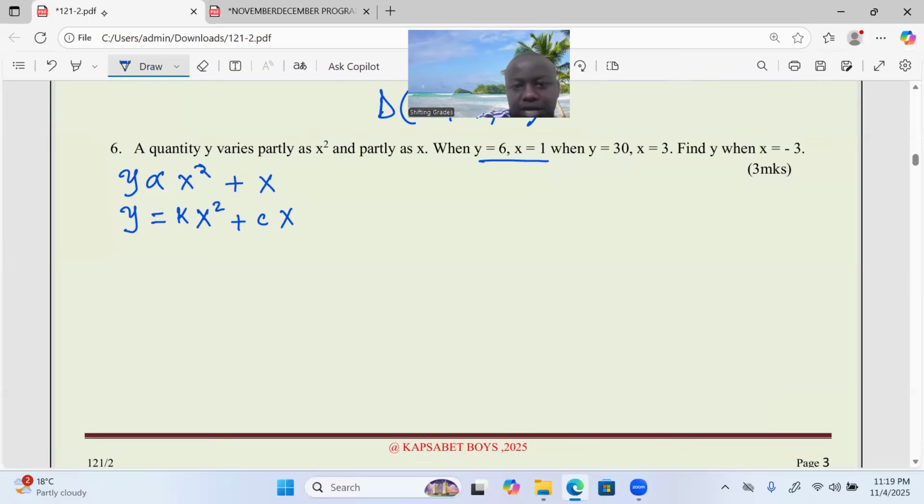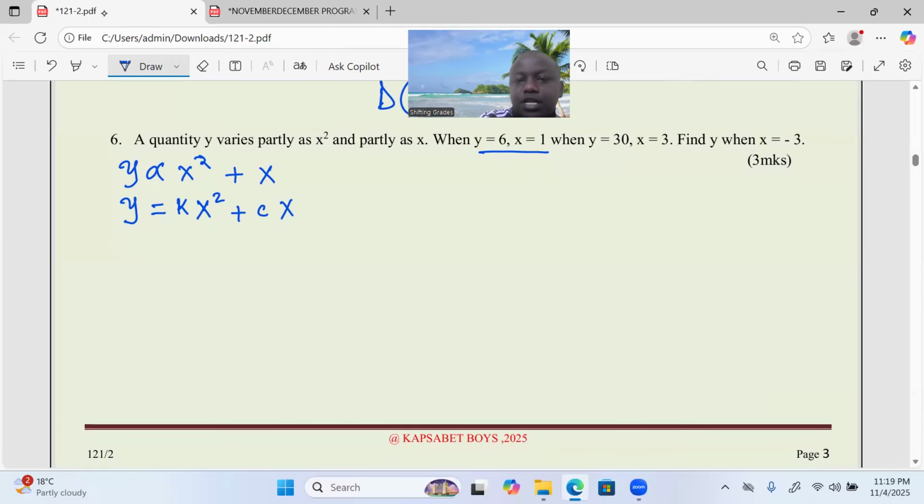So let's come up with a few equations here, like y equals 6 when x is 1. Even when you square 1, it becomes 1. So k times 1, you get me? Then plus c multiplied by the value of x, which is just 1. So this is our first equation. I call it equation 1.